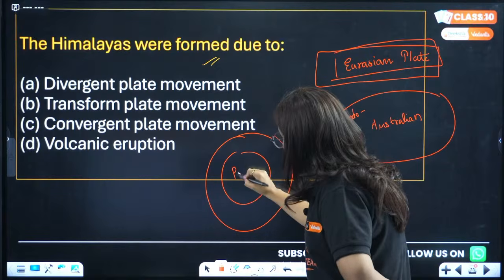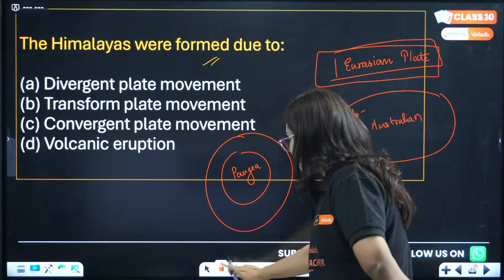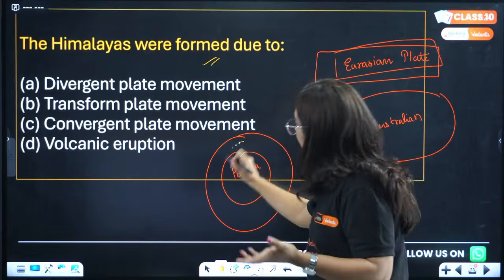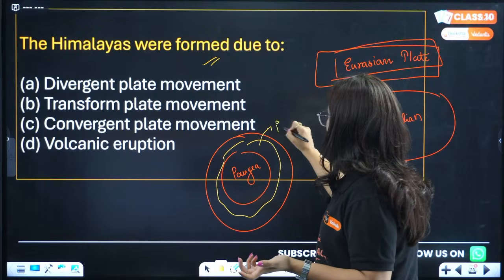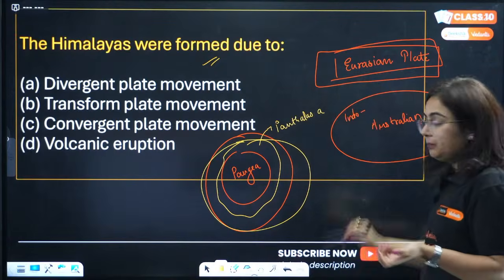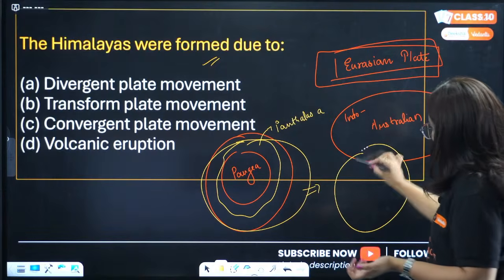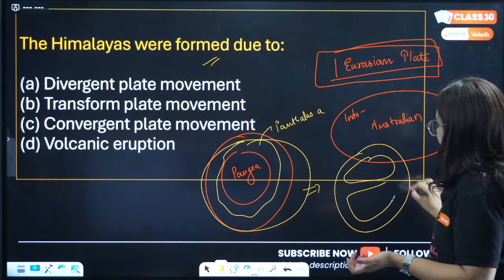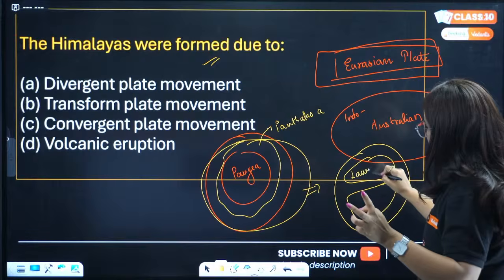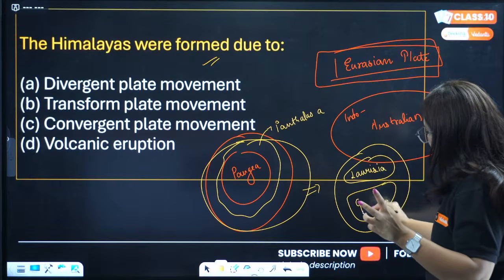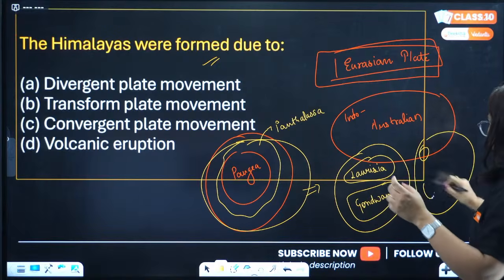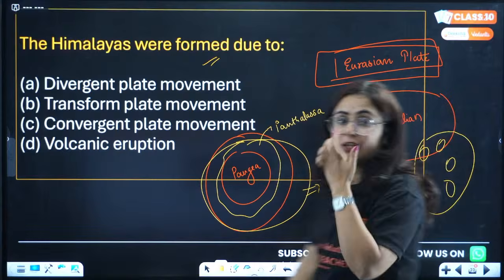It was referred to as Pangaea. Around that land, it was surrounded by only water, and this water was referred to as Panthalassa. Now what happened? This land surface divided into two parts. The northern one is known as Laurasia and the southern one is known as Gondwana. Later on, it broke down into more plates, which we call major plates.